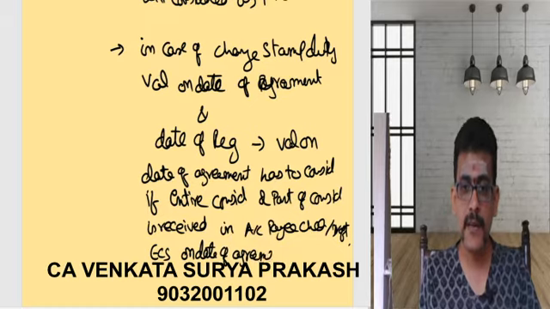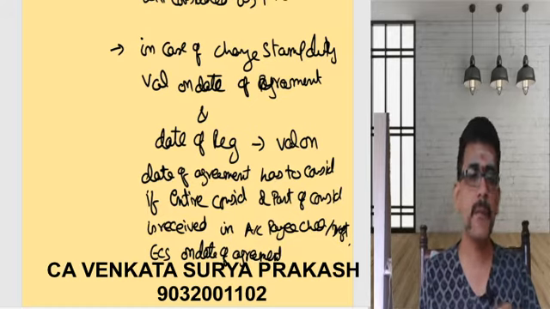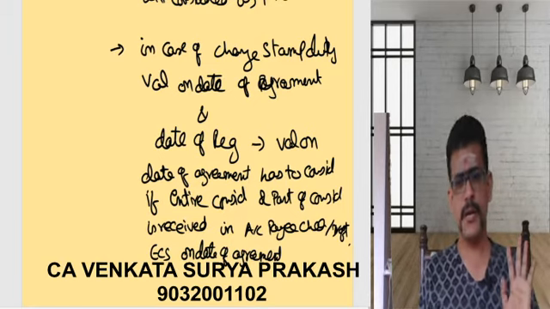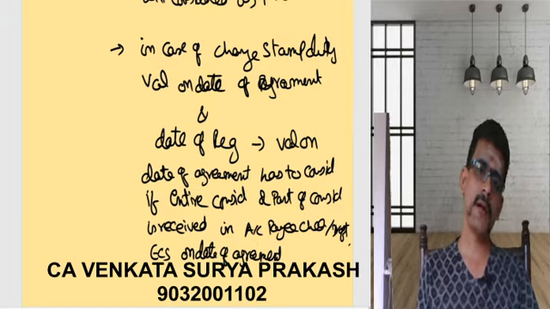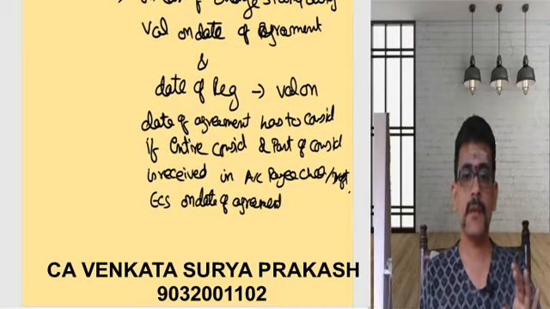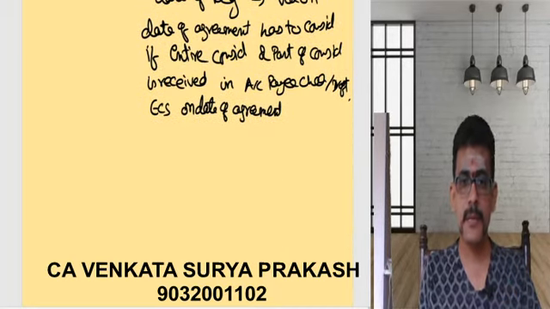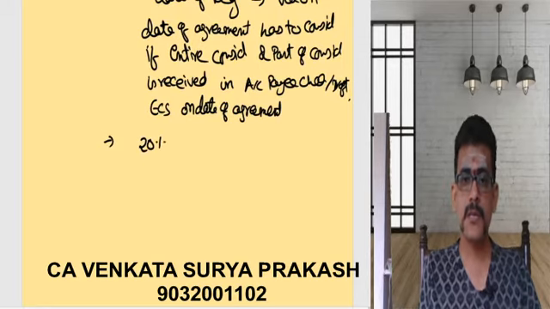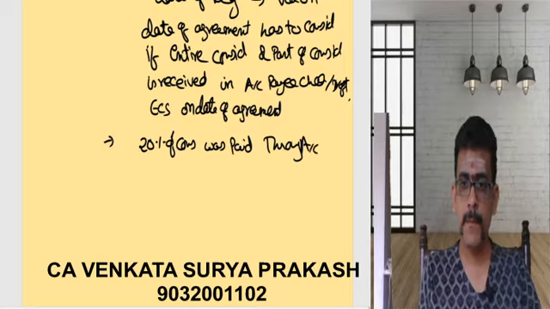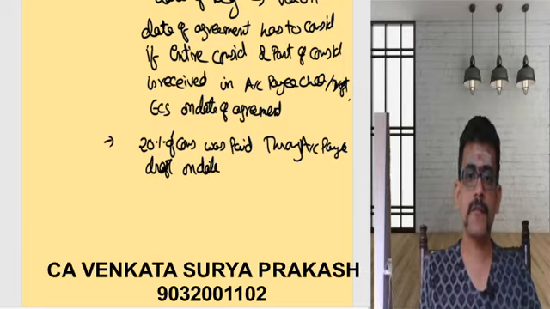So on the date of agreement itself, if you receive a part of the money or entire money by account payee cheque or account payee draft or ECS, then whatever stamp duty value existing on the date of agreement will be considered. So in the present case, what is happening? In the present circumstances, 20% of the consideration was paid through account payee draft on date of agreement.